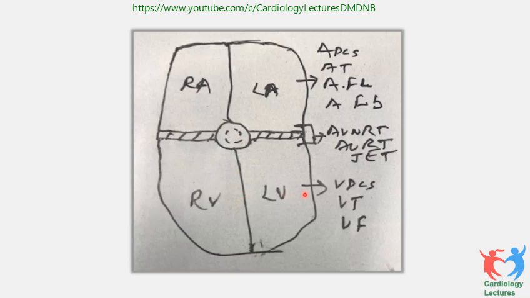And any arrhythmia which arises from the ventricles, either right or left or the septum, will be called ventricular. And there are 3 kinds: ventricular premature contraction, ventricular tachycardia, or ventricular fibrillation. I think this concept you must conceptualize.